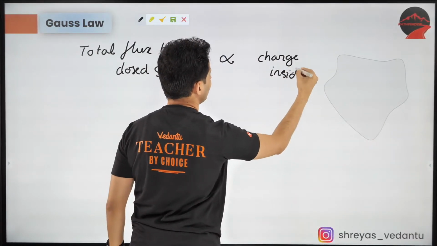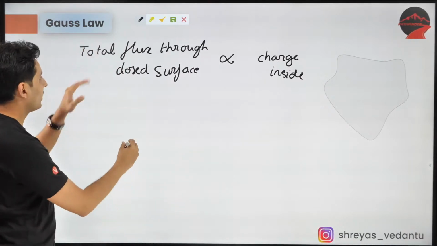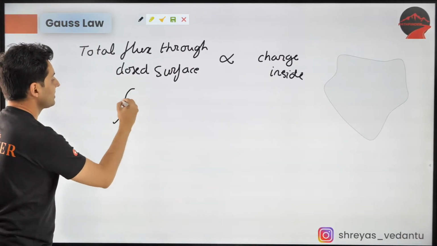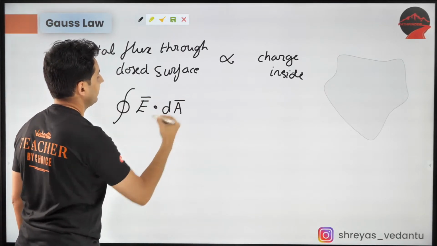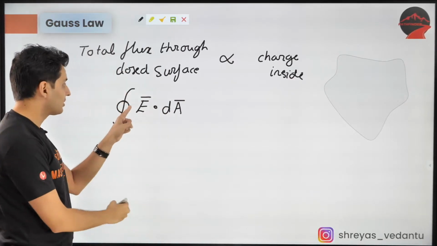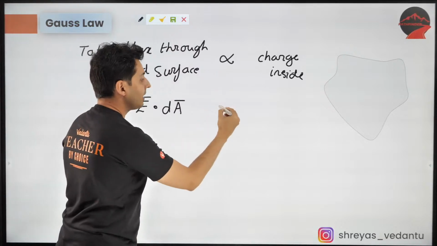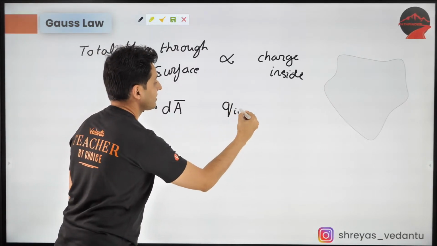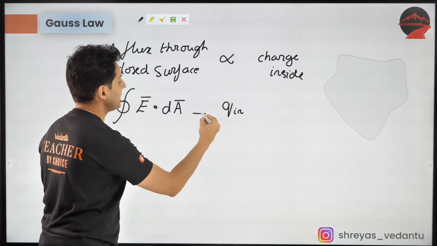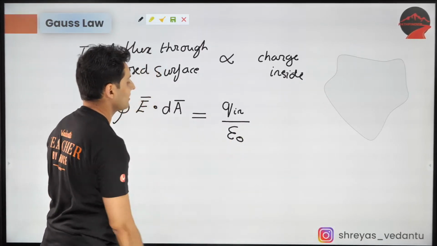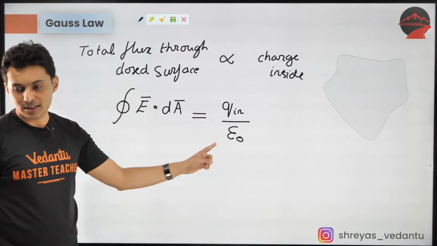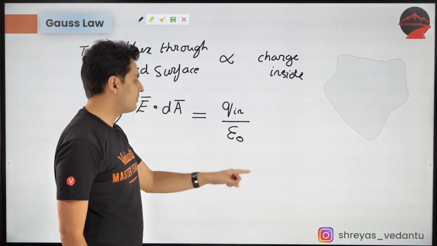So guys, what is the total flux through a closed surface? Cyclic integral E vector dot dA vector. Correct? That was the total flux through a closed surface. For the charge inside, I'll put it as Q in. Instead of proportionality, I'll put equality, and the constant of proportionality is 1 by epsilon naught.